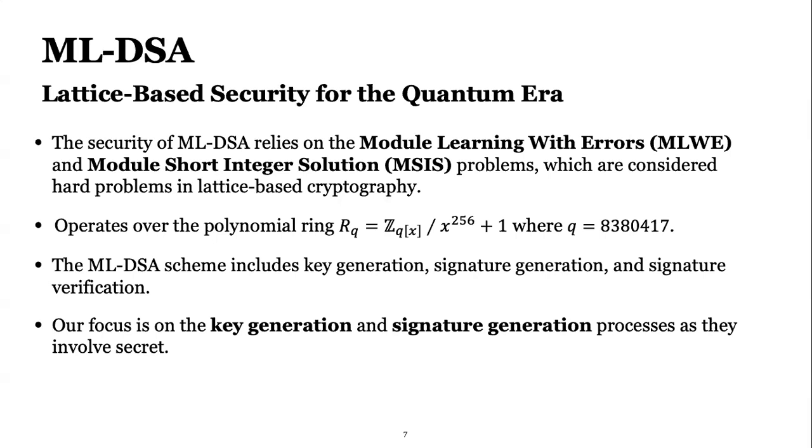It operates over a polynomial ring, with a modulus value Q. This scheme includes three parts: key generation, signature generation, and signature verification. As I said, for side channel we are trying to extract the secret key, so I will focus on the parts that include the secret key, which are key generation and signature generation.